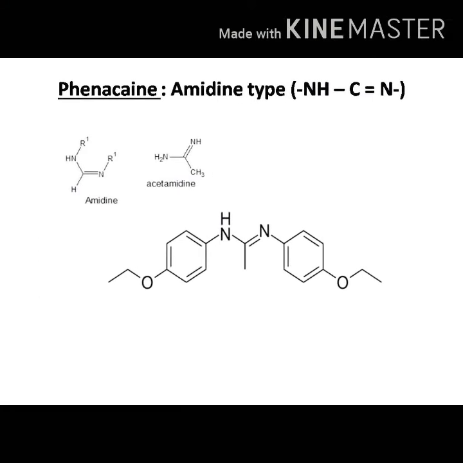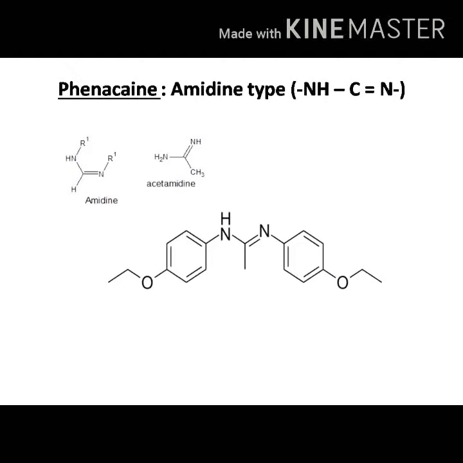Next drug is phenacaine. Phenacaine is an amidine type of local anesthetic, or you can say it is an anilide also. If you look at the structure of amidines, you can see that it is related to urea. In urea, the structure is NH2, C double bond O, NH2. Here, instead of C double bond O, you have CH and C double bond NH.